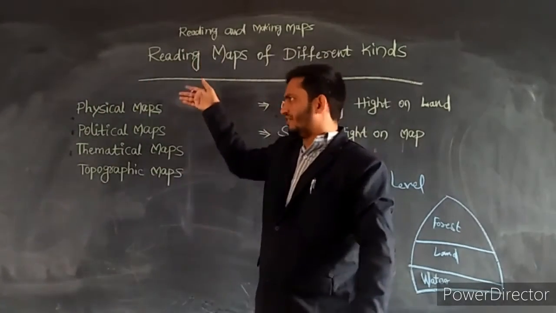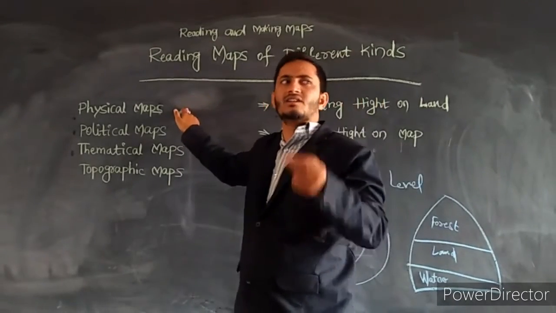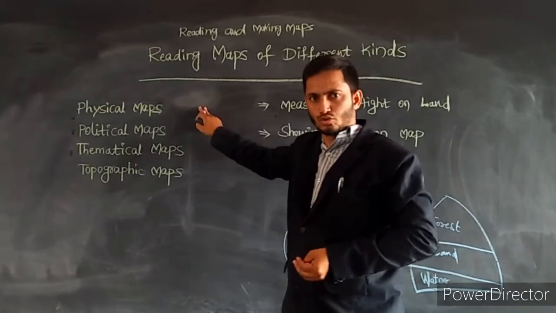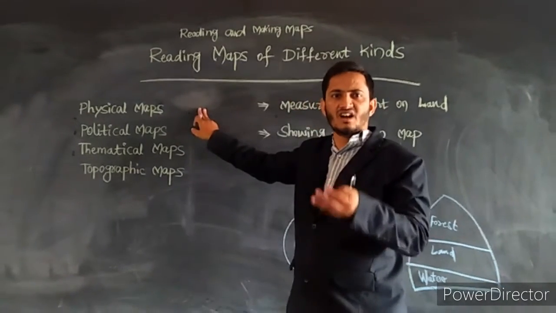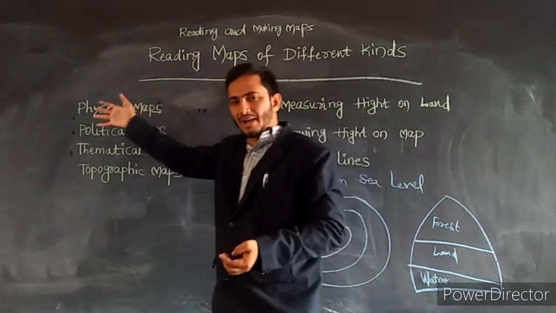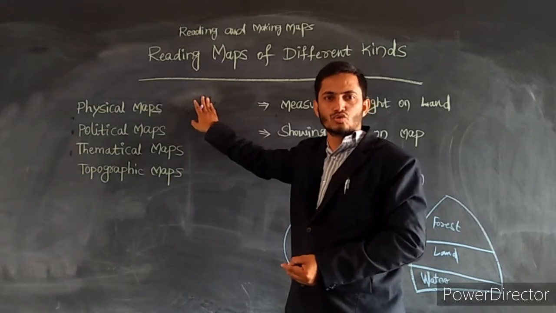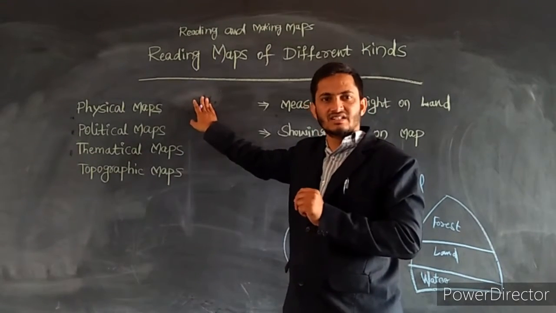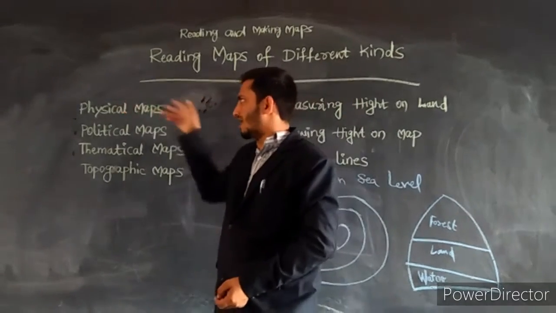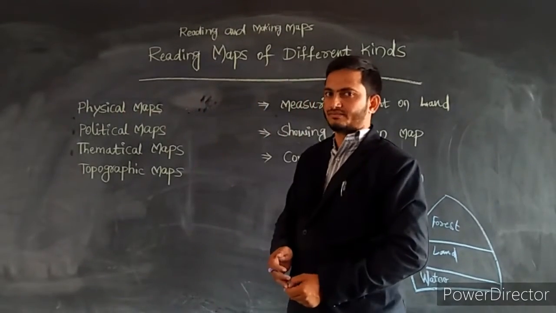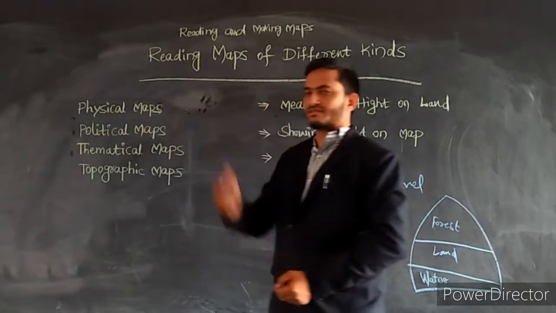Let me tell you, physical maps show us mountains, plains, plateaus, coastal plains, deserts, islands, etc. These are shown on physical maps.